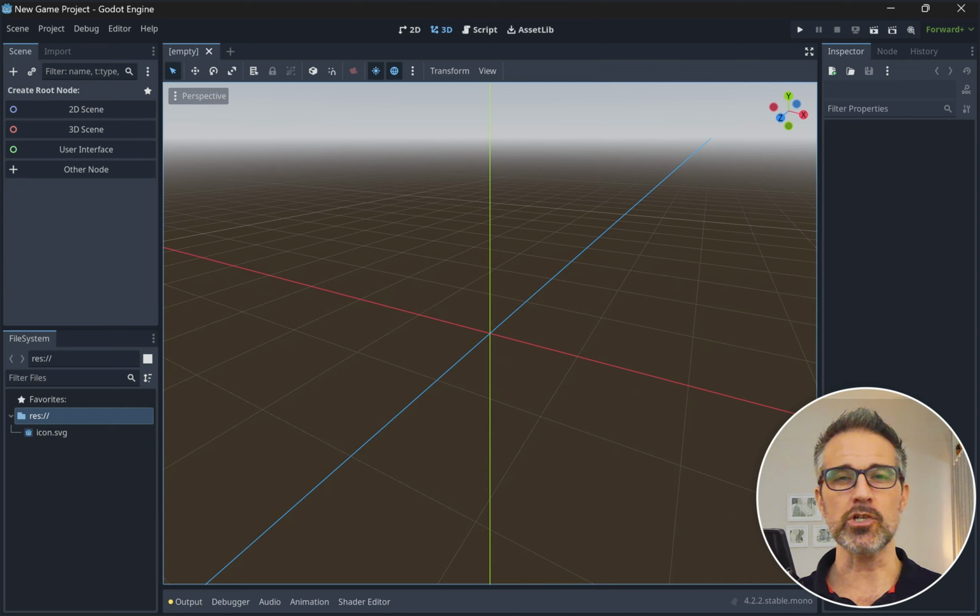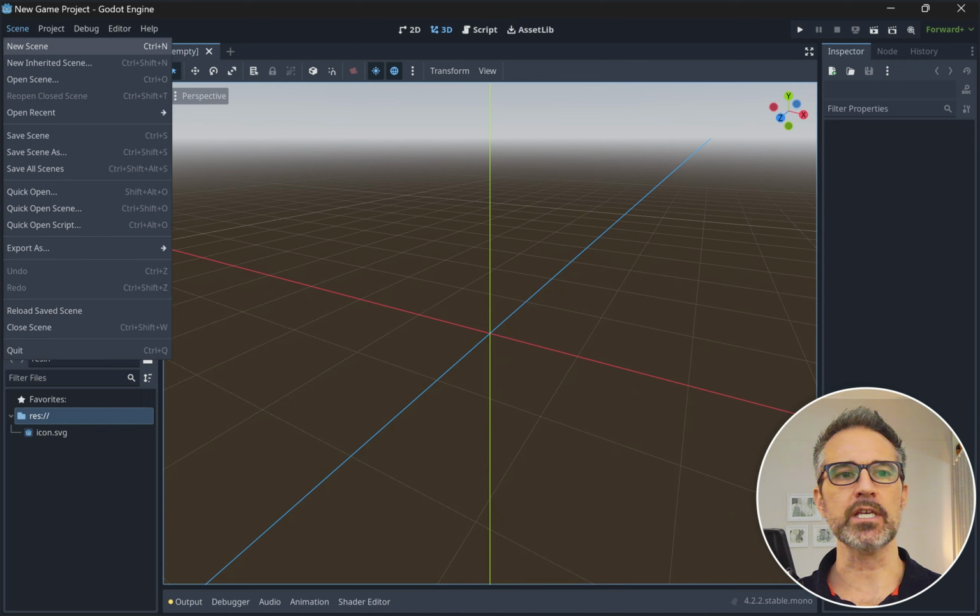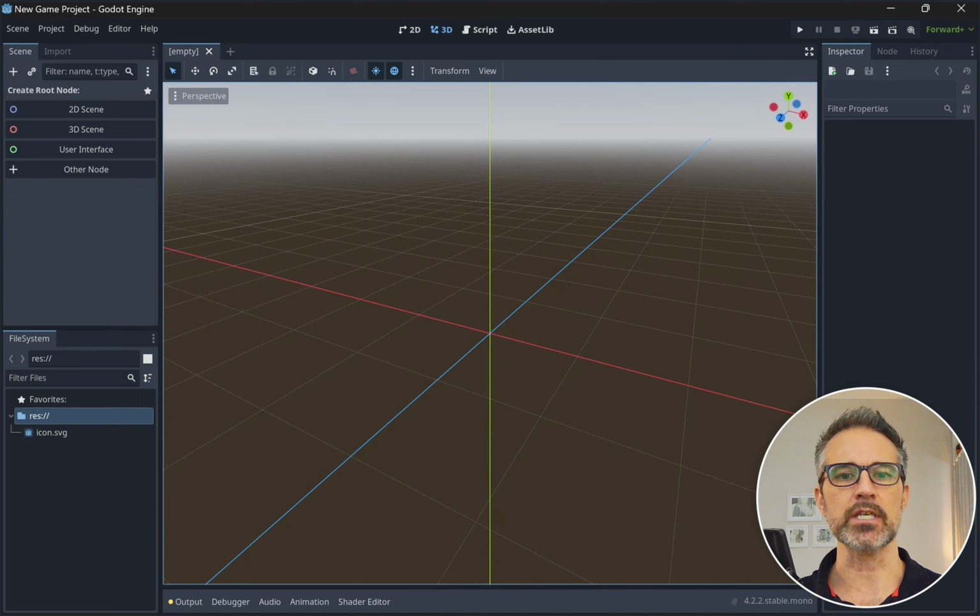So let's create a new scene and make a cube spin around just as a demo. I'm also going to do this in C#, so you can take a look at that. If you're interested in GDScript, probably I'm not going to explore that too much in my series. So you can do the same types of stuff, but the language, of course, would look different. So we'll start by creating a new scene. We'll go up here to the scene, new scene. And on the left here, we can choose the root node.